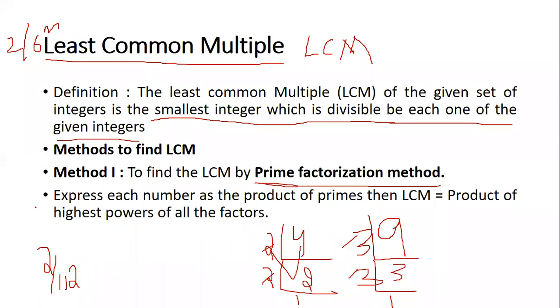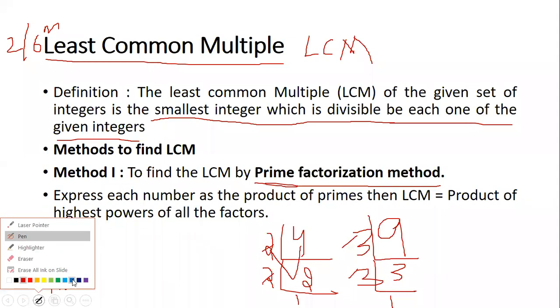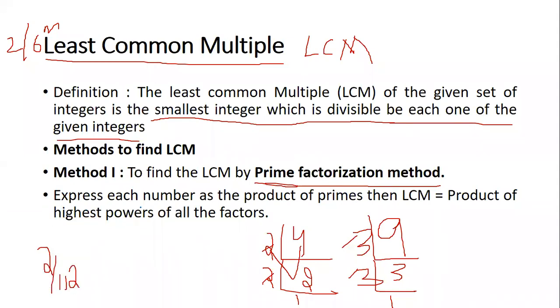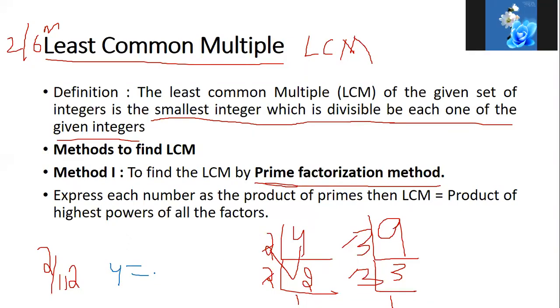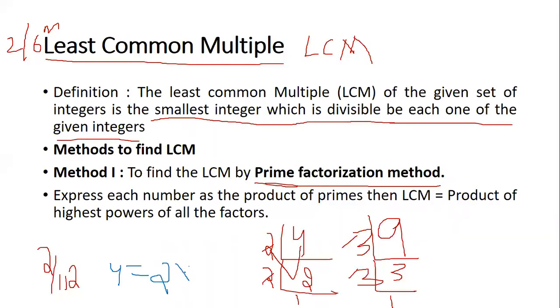Now the next line is very important. Listen to me. Express each number as the product of primes. Product of primes means, see here, I have 2 and 2. So for 4 I can write 2 into 2. Instead of writing 2 into 2, what I will do is take the product of the highest power of all factors. This 2 into 2, I can write as 2 square, because 2 square also means 2 into 2.